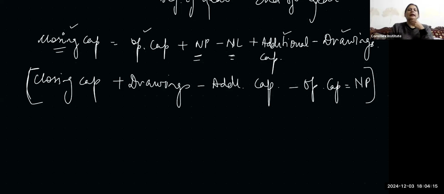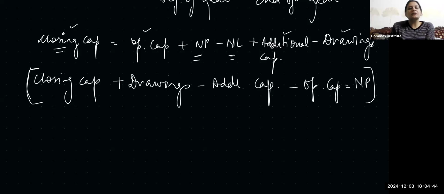Closing capital is capital at the end of the year. So उसमें difference किसका आता है? Opening capital जो beginning of the year पे है, उसमें net profit add कर दीजिए, additional capital add कर दीजिए, drawings deduct. This is what we have done in the previous chapter also, right? जो outer column में हम balance sheet में लिखते थे, that used to be the closing capital. What we used to write in the inner column was the opening capital, right? Okay. Now what we are going to do is we are going to not put it in the form of equation, है ना? पूरा chapter तो यही है.